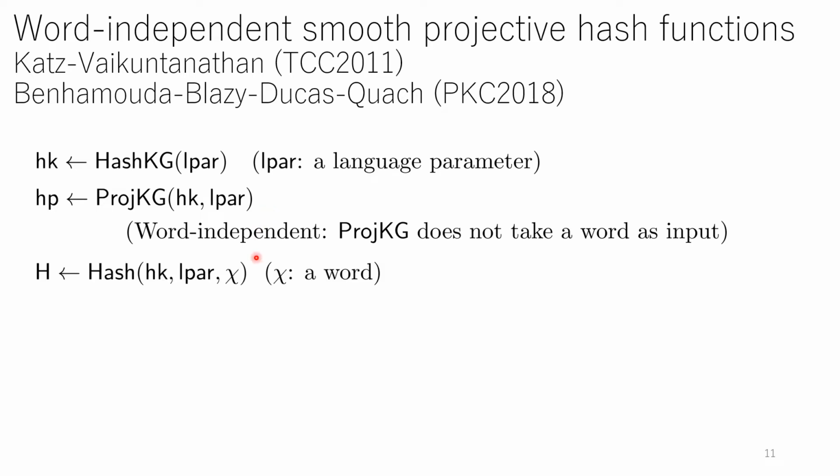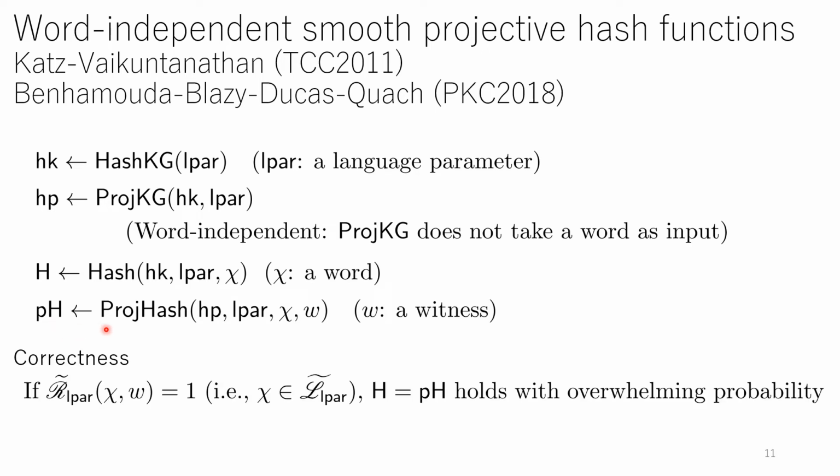There are two hash algorithms. One is a hash that takes a word as input and outputs some hash value. The second one is a projection hash algorithm that takes a witness in addition to the word as input and generates some hash value pH.